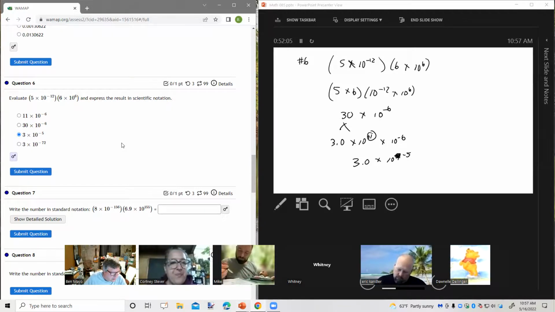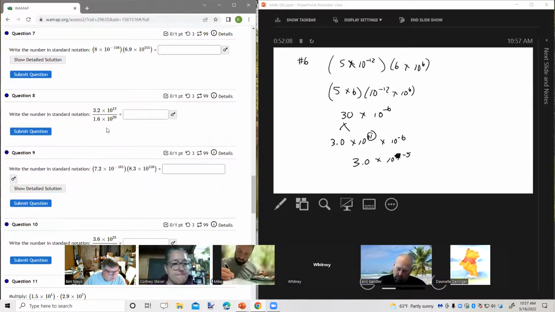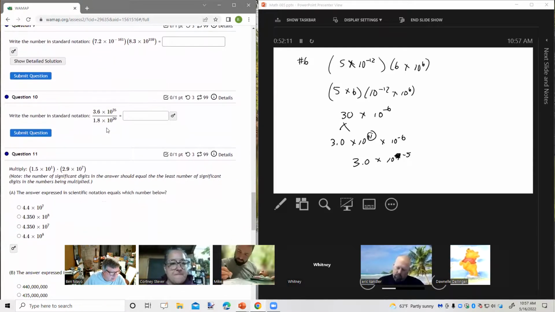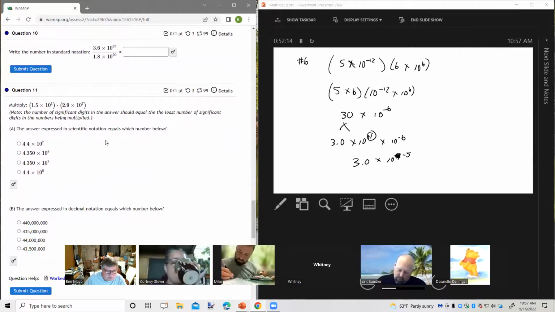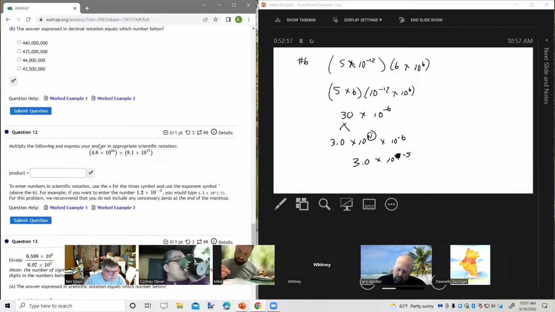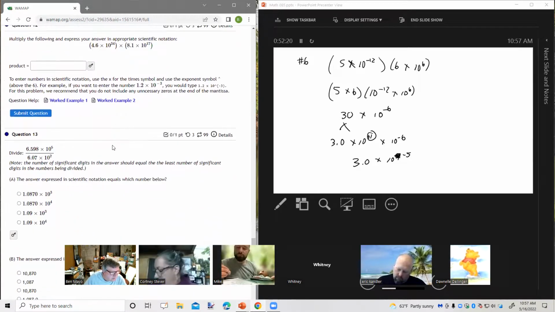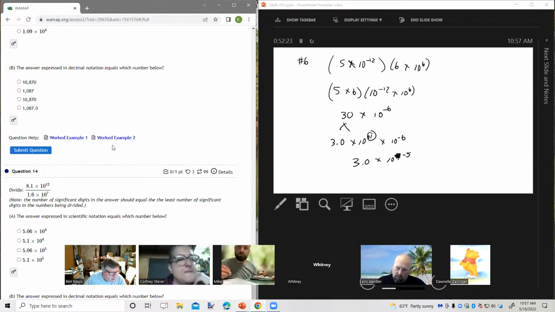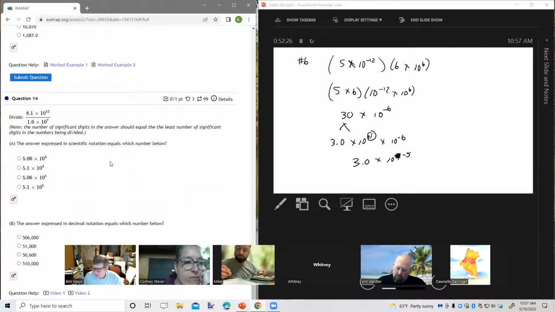All right. We've done one like that. We've done one like that. Done one like that. Here we go back to significant digits again. Okay. So, all right, I've done at least one example of all the different kinds. Do you want any more examples of any types of the problems there? We've got multiplying and dividing. We've got scientific notation, significant digits, decimal notation. Anything you want, any more examples of there?